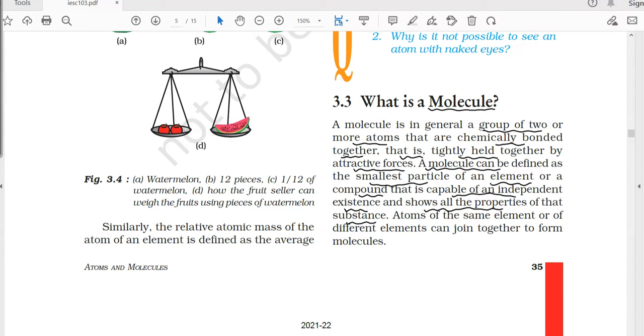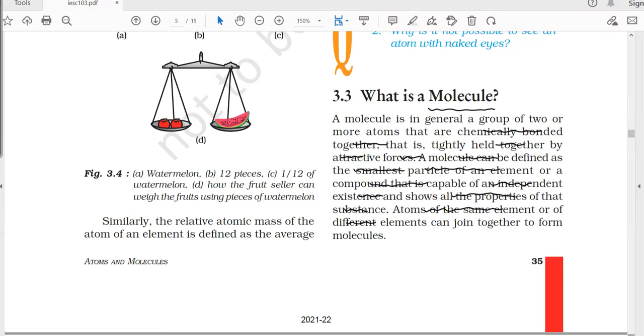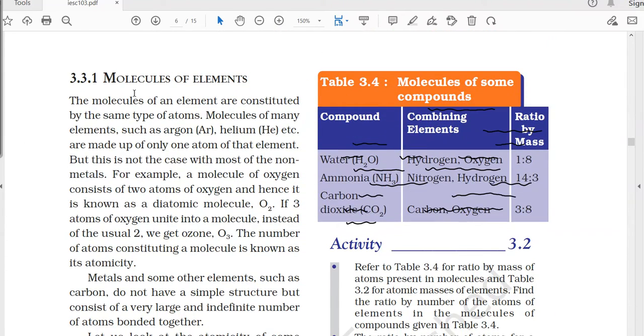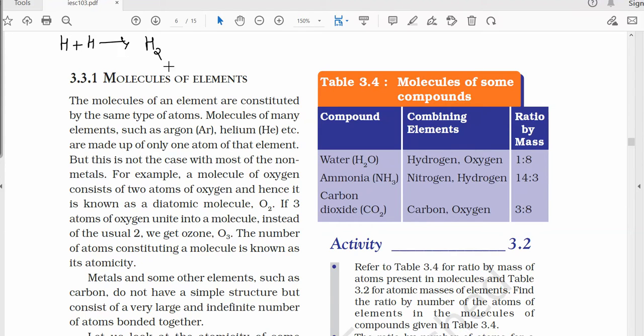Number one, the molecules of elements are constituted by the same types of atoms. The atoms present in the molecules of elements are of the same type, such as one hydrogen combining with another hydrogen atom to form an H2 molecule, that is the dihydrogen molecule.